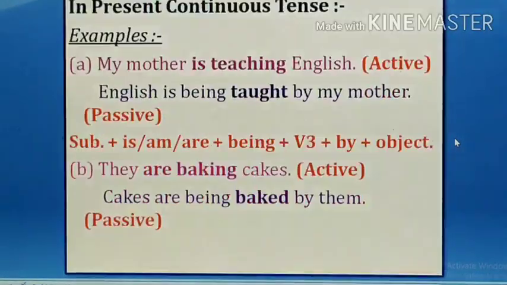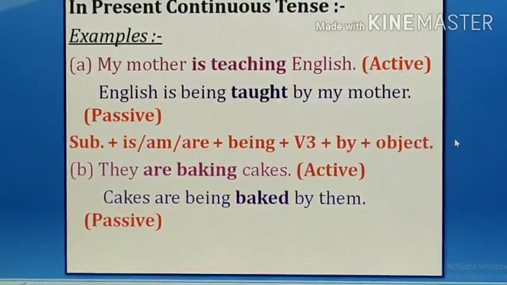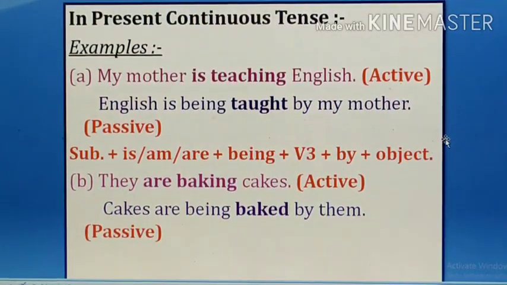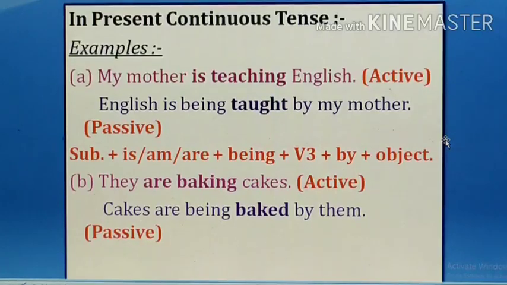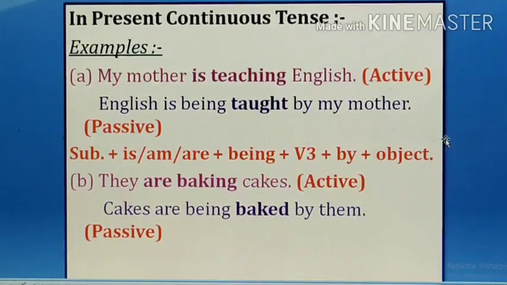So next is present continuous tense. When the active sentence is in the present continuous tense, how will we change it into passive voice? We will see this through an example. My mother is teaching English is in the active, that is simple present continuous tense. When we change it into passive, English, which is the object, becomes the subject: English is being taught by my mother.